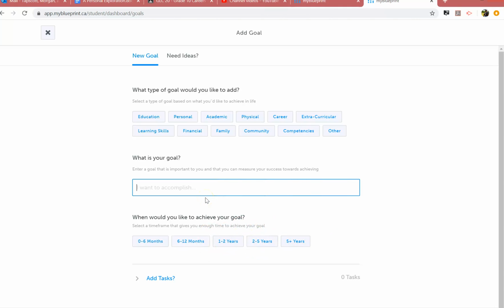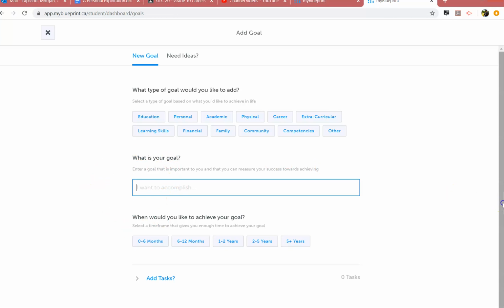What I meant when I said be specific about your goal: don't say something like, I want to get good grades. Good is a very loose term. What are good grades? So be very specific and say something like, I want to have an average of 75% in all of my courses every year. Or I want to get at least an 80% on my next math test. Be very specific in your goals.